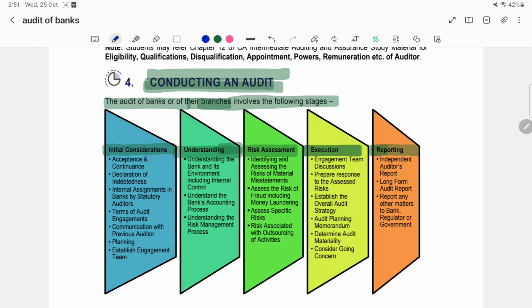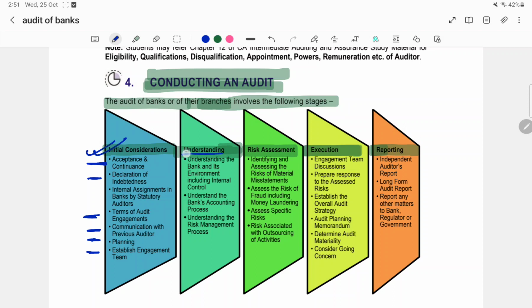So inside initial considerations, what will be there? The initial steps that are taken for conducting an audit, that is acceptance and continuance. Declaration goes, then terms of audit engagements are decided, then we communicate with the previous auditor. This we have studied in professional ethics also, that we have to communicate with the previous auditor. Then planning is done in the initial stage. ET is established, that is engagement team. So this was the initial consideration. The basic general points are there.